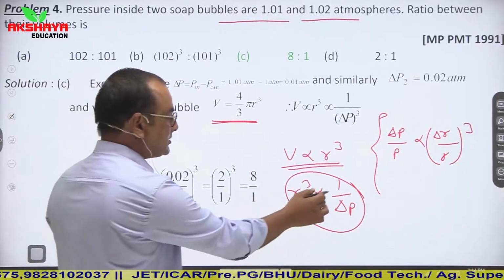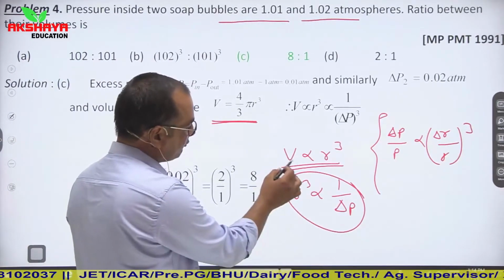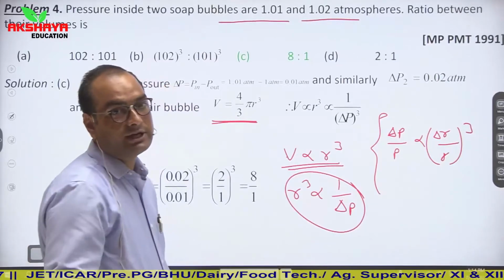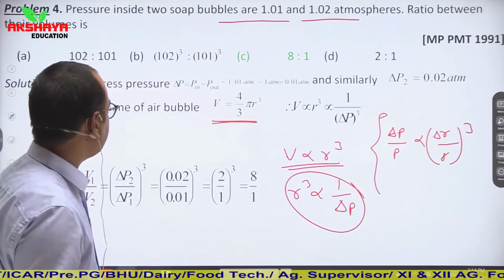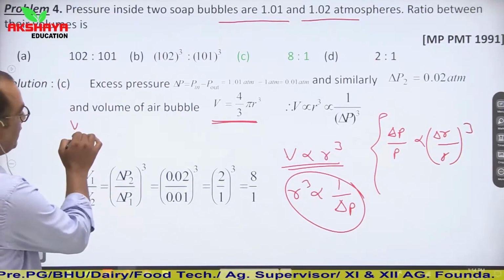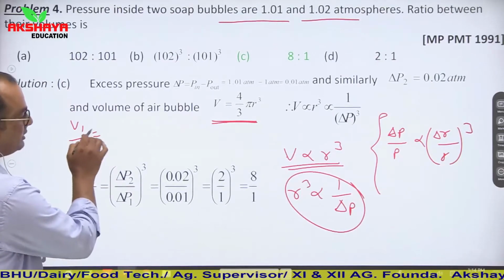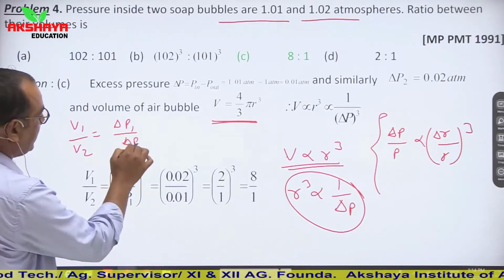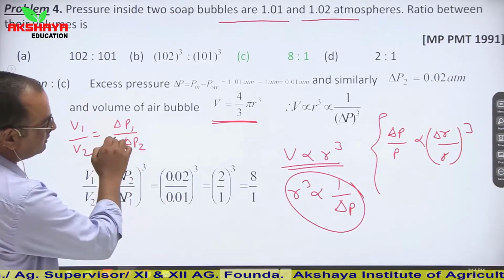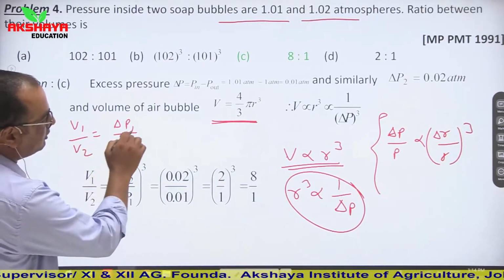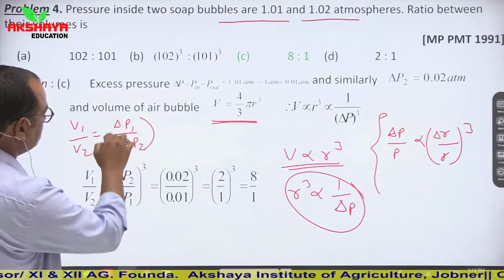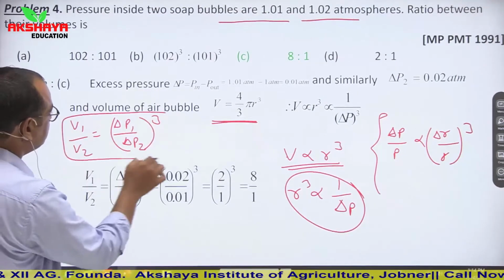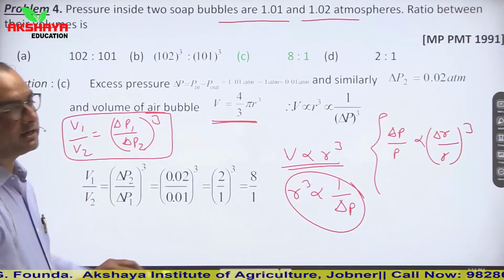So if R cube is reciprocal to change in pressure, then we can say that volume is also reciprocal to change in pressure. So what we can say that V1 upon V2 is equal to del P2 upon del P1, whole power 3. So you can use directly this relation.